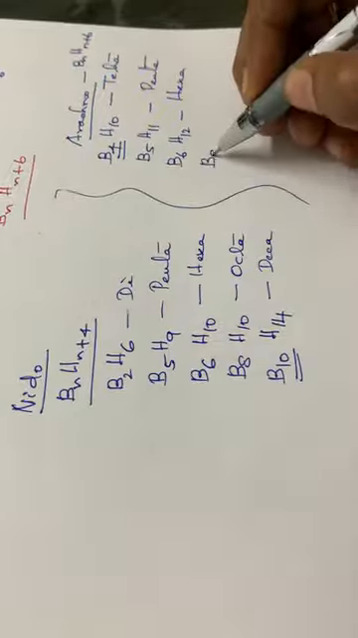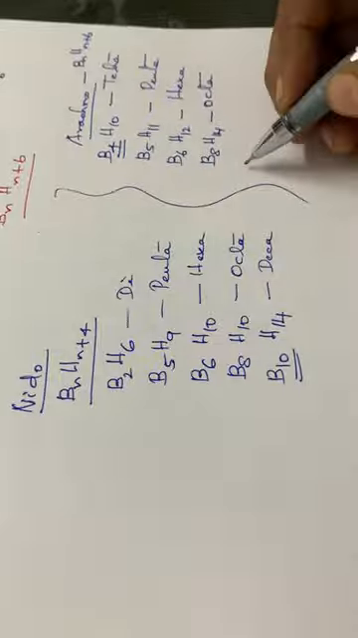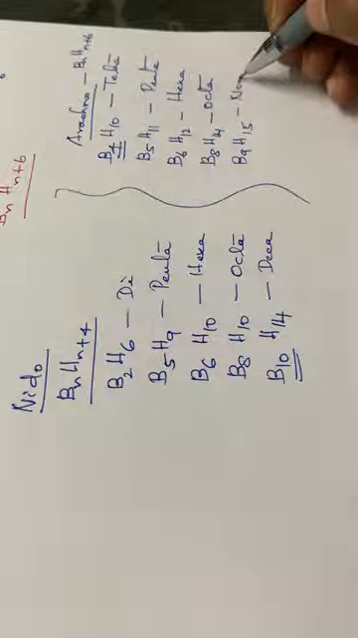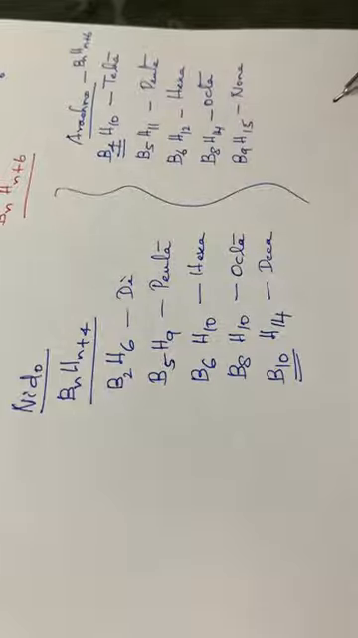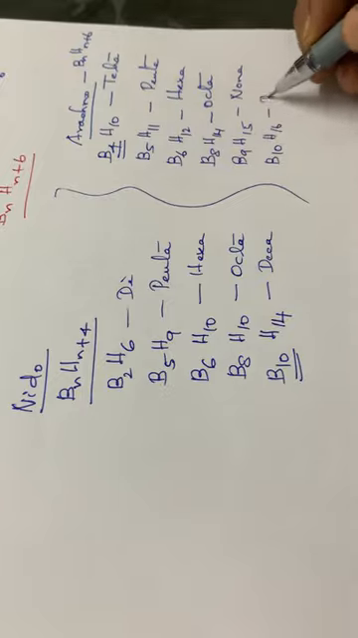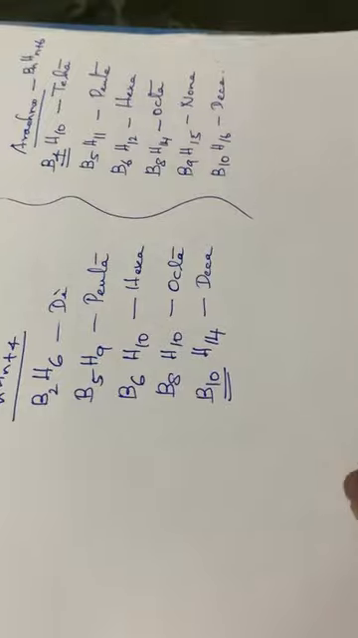Then B8H14, octaborane. B9H15, that is nonaborane, N-O-N-A. Then B10H16, that is decaborane. So these are some of the nido as well as arachnoboranes.